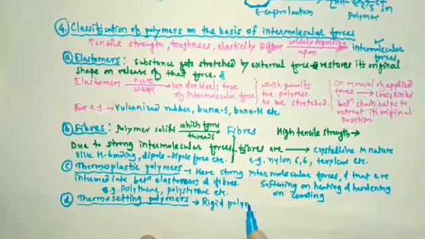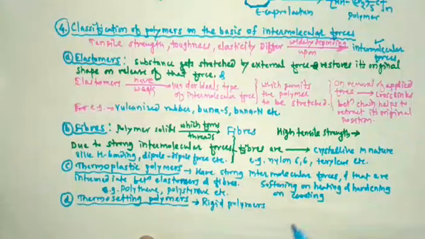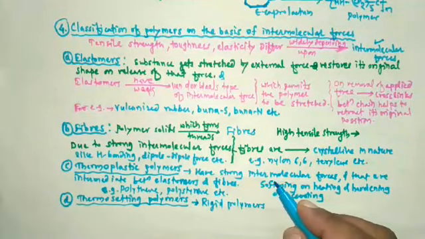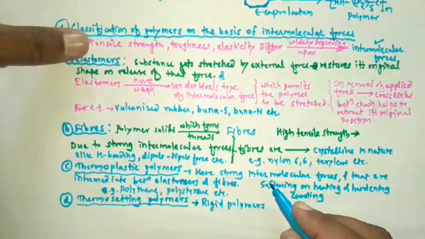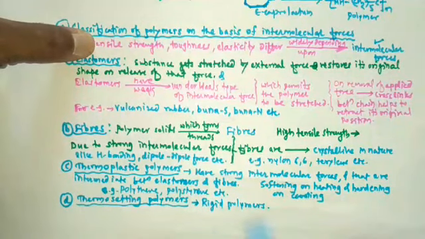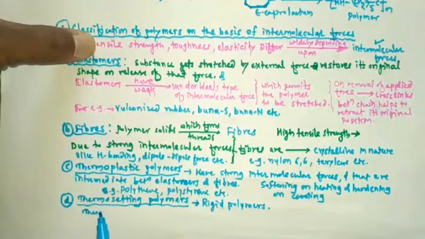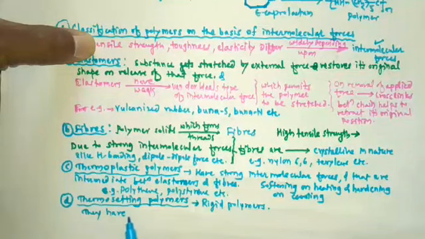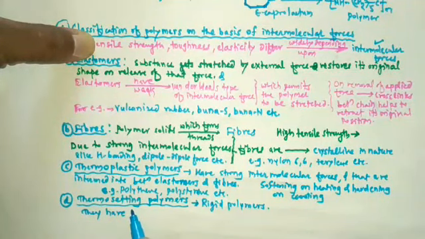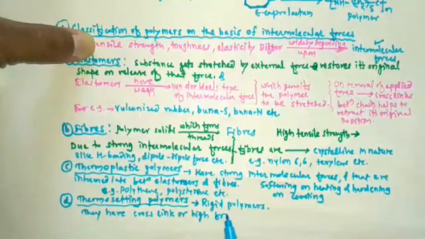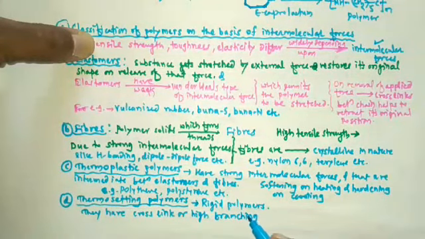These polymers possess cross links in their polymeric chain, or in other words, they have high branching in their polymeric chain.